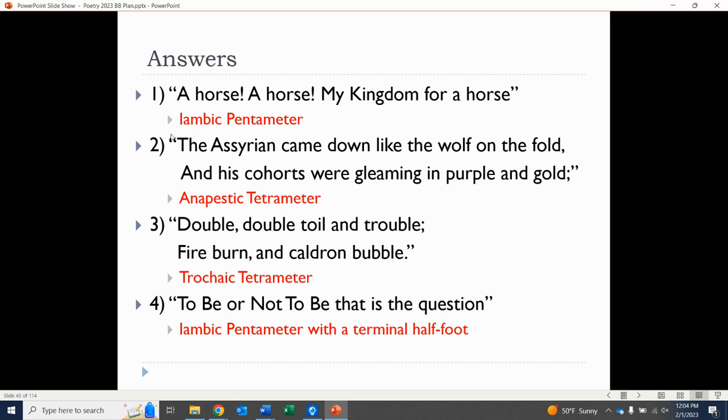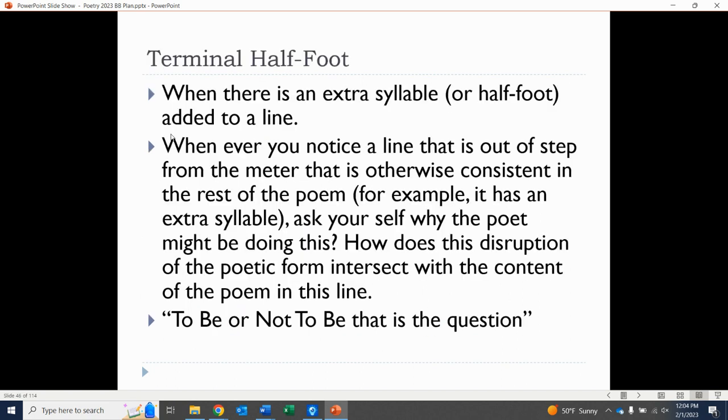Usually Hamlet, he's royal, he's a prince, he's speaking in iambic pentameter, but for this one line, they throw in a half foot. So terminal half foot is a great term to know. I drop it daily, but it's basically when there is an extra syllable or a half foot added to the line. So whenever you notice a line that is maybe out of step from the meter that is otherwise consistent in the rest of the poem or soliloquy, again, like it has an extra syllable, always ask yourself, why, right?